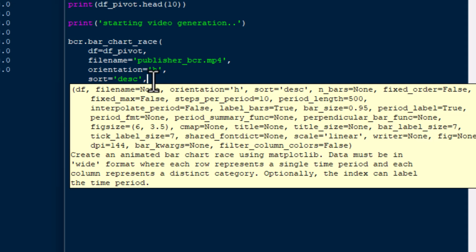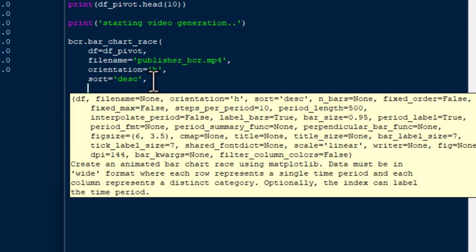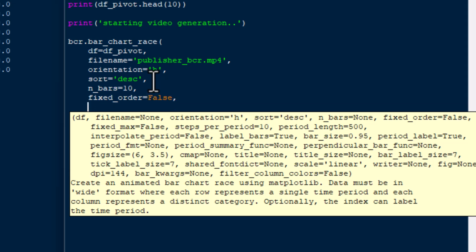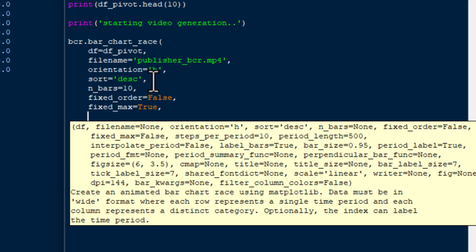Now that's very important because you may want to have a visual that goes from the least to the most instead of the most to the least on your screen. And so make sure that you set that one. Ascending I believe is the default, but you can put in asc for ascending, and we can do n_bars is 10, so that's the number of bars from your data set. Now I had a ton of publishers in there. I could have done a 20 bar visual, but I didn't. I did 10 bars instead.